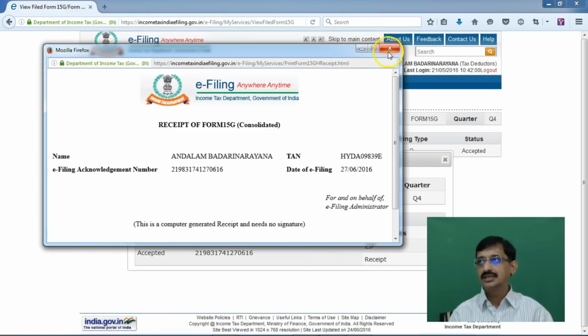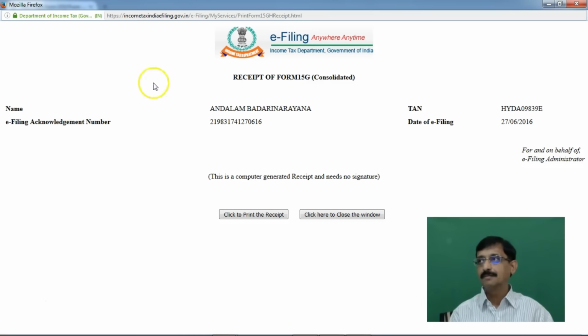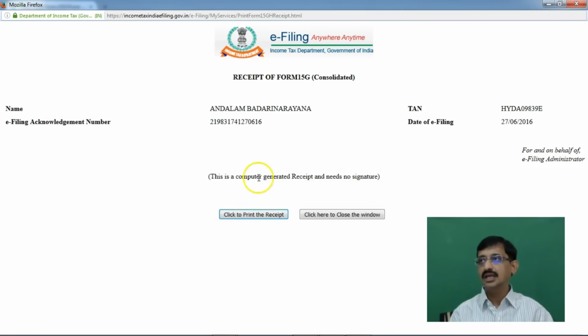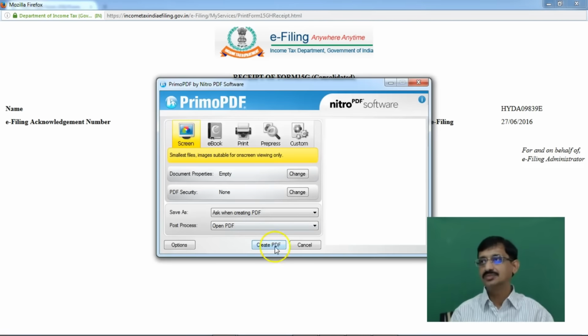If we click on receipt, we get the receipt for the filing of this consolidated Form 15G file. Here we have the acknowledgement number, the name of the payer, the TAN number of the payer, and the date on which the form has been furnished. We can take a print or save a copy of this acknowledgement for future reference.